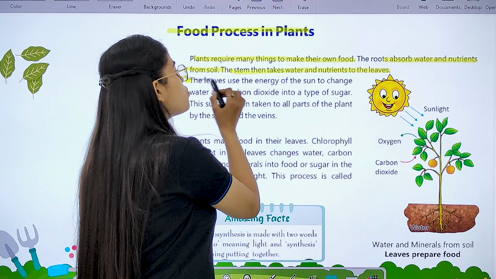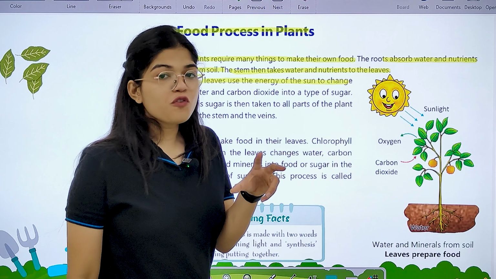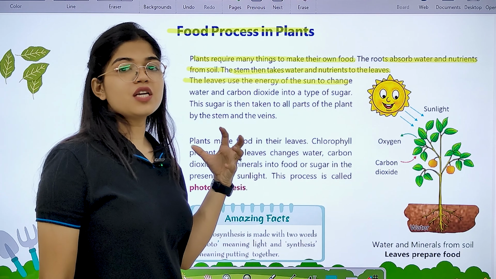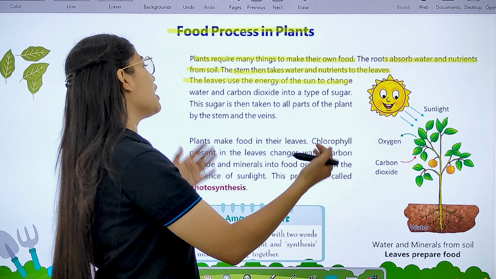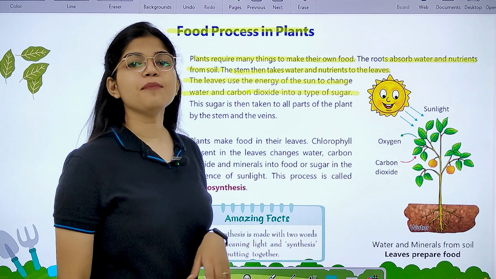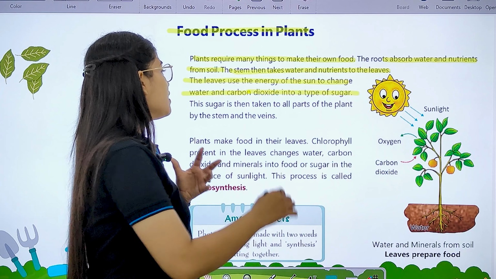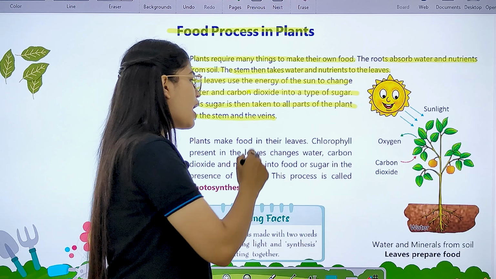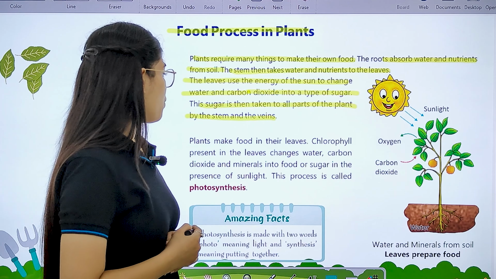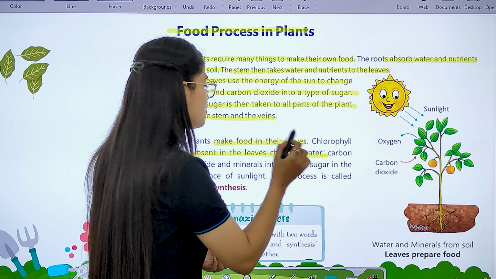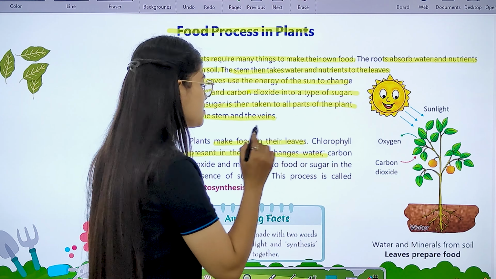After that, the leaves use the energy of the sun, okay, through the chlorophyll which is present in them. That chlorophyll, what does it do? It absorbs the sun energy, it absorbs the sun rays, okay, and then they combinedly change the water and carbon dioxide into a type of sugar. Then this sugar is taken to all the different parts of the plant by the stem and the veins. Now, plants can make food in their leaves, as we all know, and chlorophyll present in the leaves changes water, carbon dioxide, and minerals into food or sugar in the presence of sunlight.